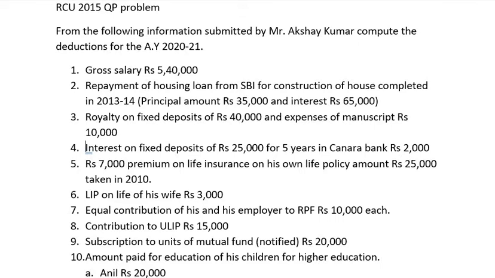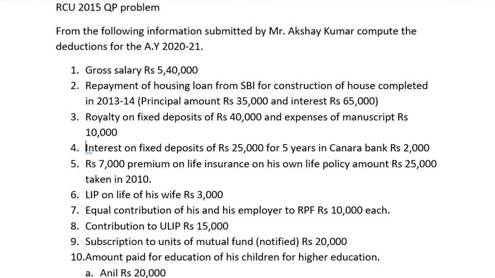Rupees 7,000 premium on life insurance on his own life, and the policy amount is rupees 25,000 taken in year 2010. Life insurance policy on life of his wife rupees 3,000. Equal contribution of his and his employer to recognized provident fund is rupees 10,000 each. Contribution to unit linked insurance plan rupees 15,000. Subscription to units of mutual fund which is notified rupees 20,000.